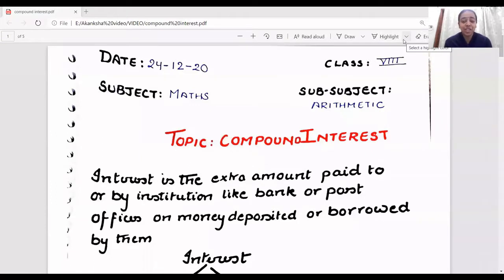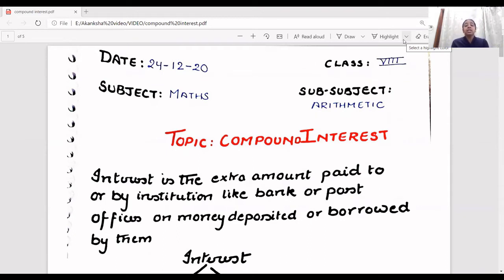Hey class, today we're going to start with compound interest. I think we've already studied simple interest in previous classes. In seventh we went through what simple interest is, and today we'll be understanding what compound interest is. Don't worry, we won't be jumping to compound interest straight away. We'll first understand what an interest is.